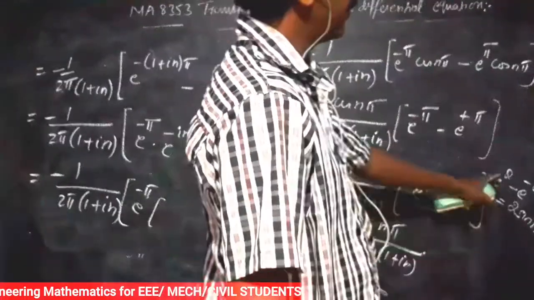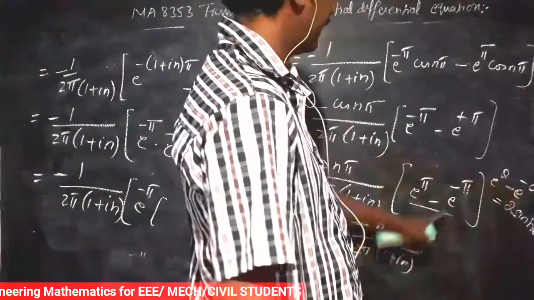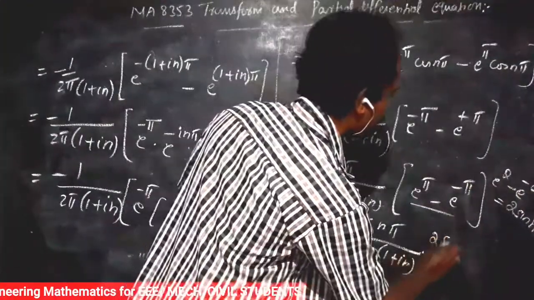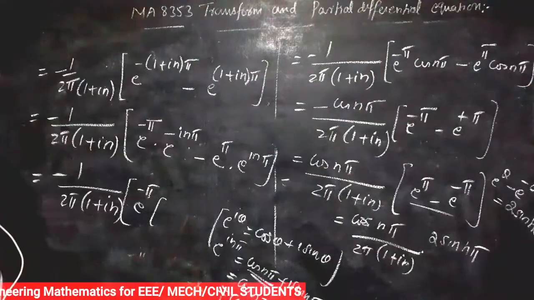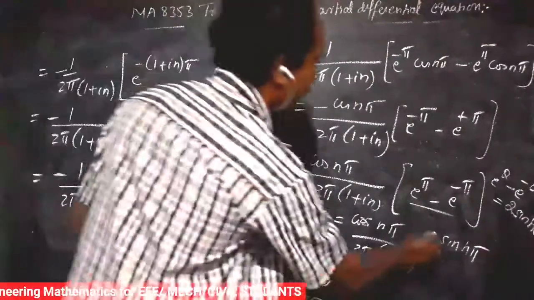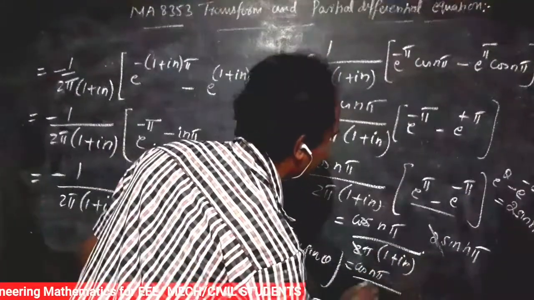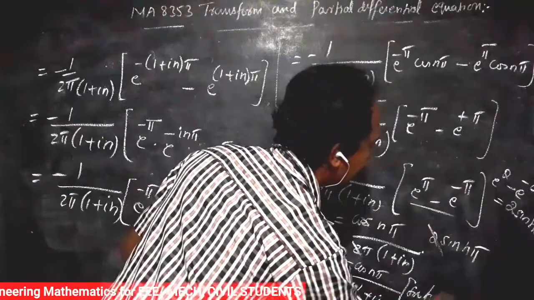And cos h theta is e power theta plus e power minus theta. Here this is minus, so 2 sin h theta. So this is 2 sin h pi. Okay, so the 2 cancel. That is cos n pi divided by 1 plus in into sin h pi.